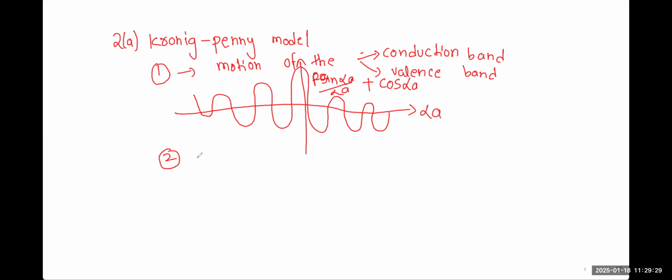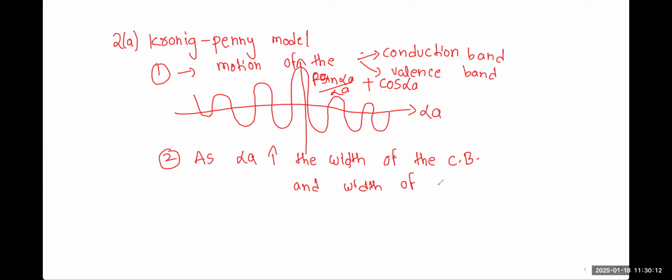As the value of alpha A, you have to write the same thing that we have written in the notes. As the value of alpha A increases, the width of the, everybody knows, right? I'm again writing only 2 points so that you should be very clear that whatever we have written in the notes, the same thing you can reproduce in the examination paper also. So as the alpha A value increases, the width of the conduction band increases. I'm just writing the short form, conduction band.